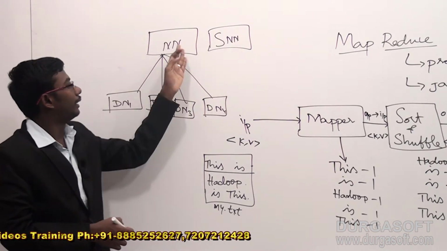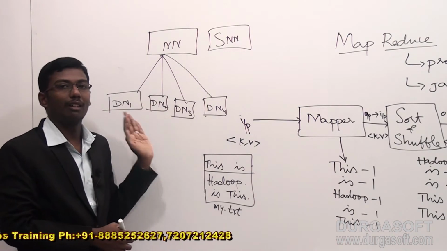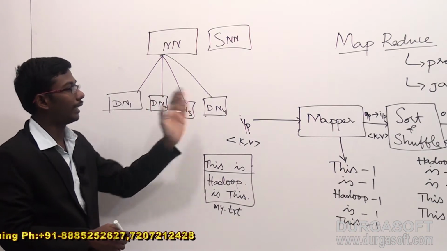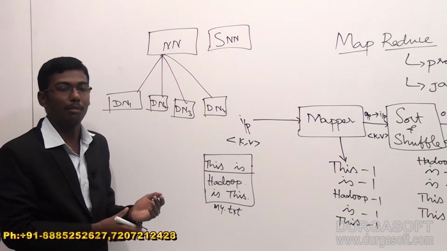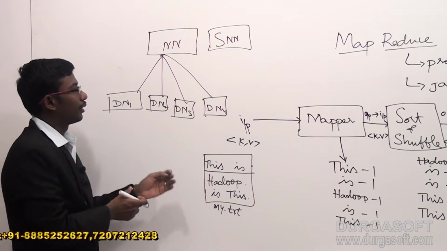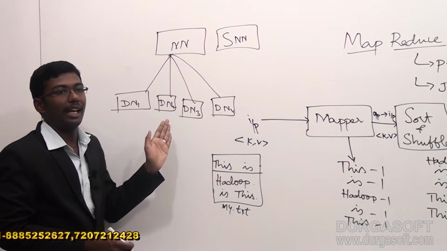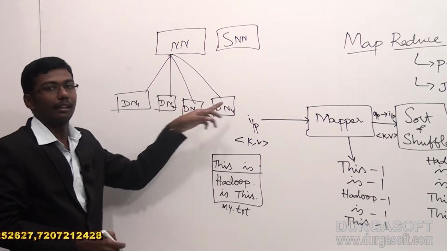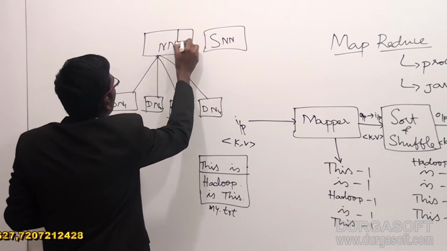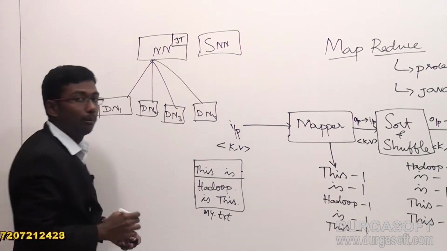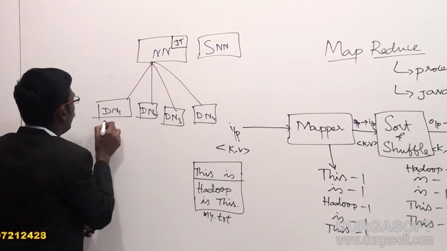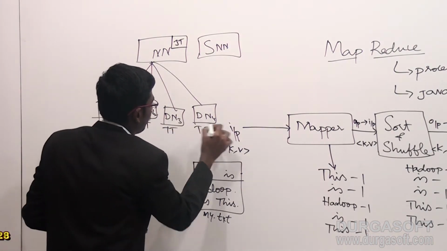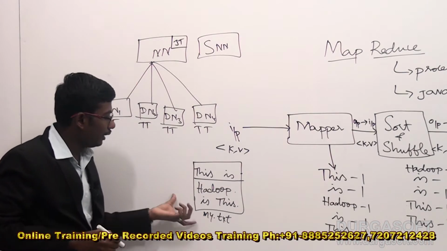We already saw the name node, data node, secondary name node and standby node; these are all the daemons of the storage component. If you want to perform these processing actions, we have to take the help of the resource manager and node manager, which internally take the help of the job tracker and task tracker. We have a job tracker in the name node, and each data node may have a task tracker.